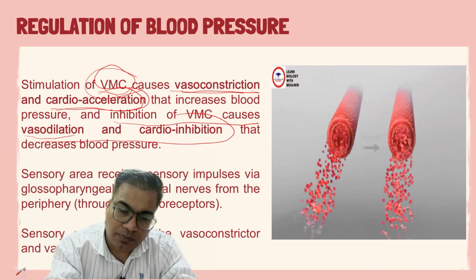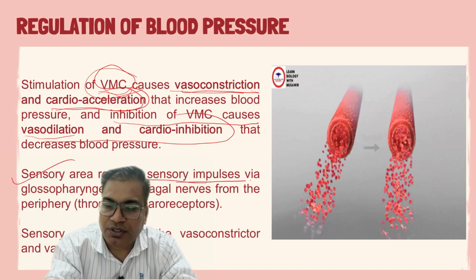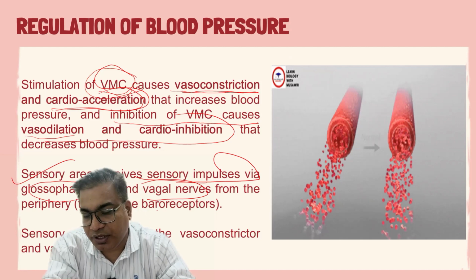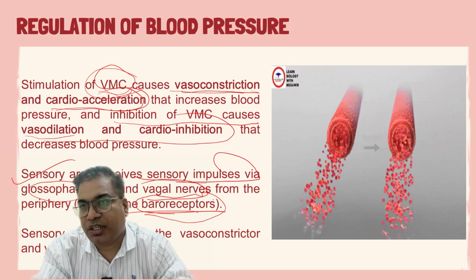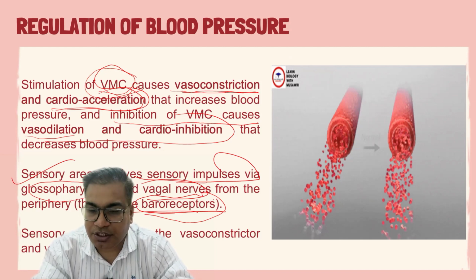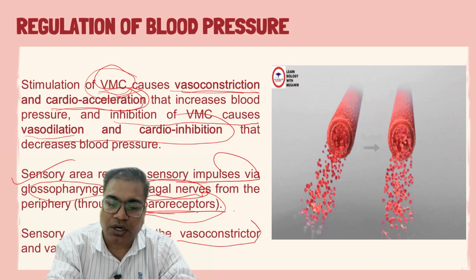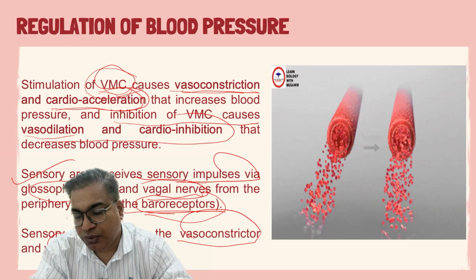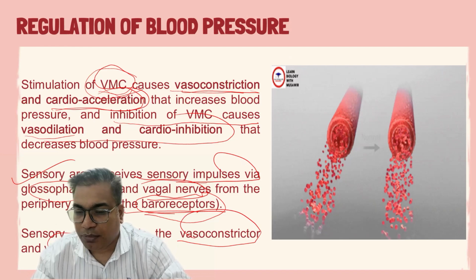Sensory areas receive sensory impulses via the glossopharyngeal and vagus nerves, which are mixed nerves, and these nerves basically receive impulses through the baroreceptors, which are the pressure sensitive receptors, and sense any change of blood pressure and send signals to the higher centers, specifically the vasomotor center, through these glossopharyngeal and vagus nerves. So basically, these sensory areas control the vasoconstrictor and vasodilator area and cause vasoconstriction and vasodilation for control of blood pressure.